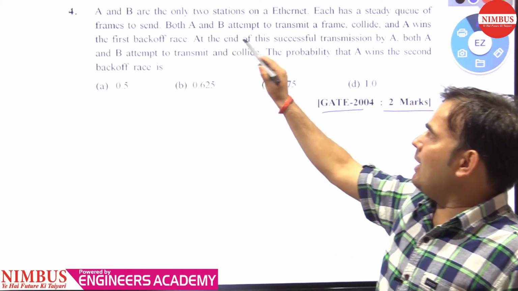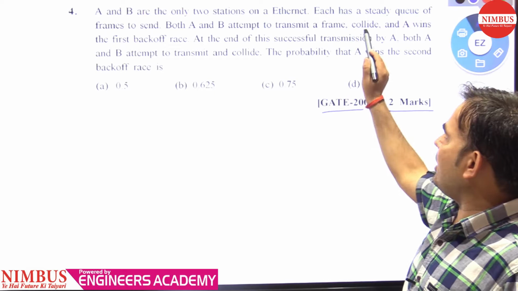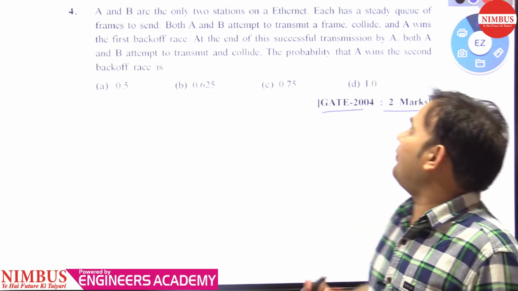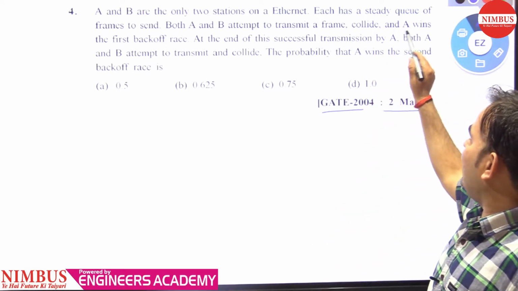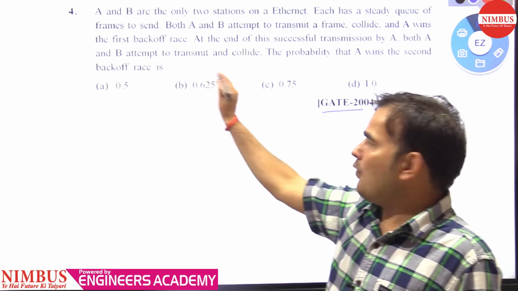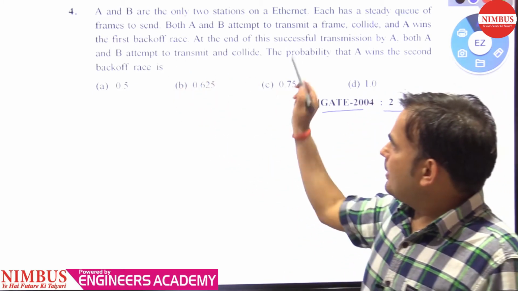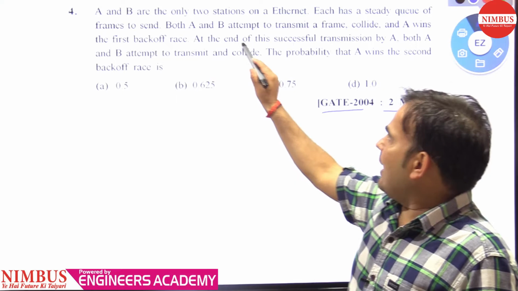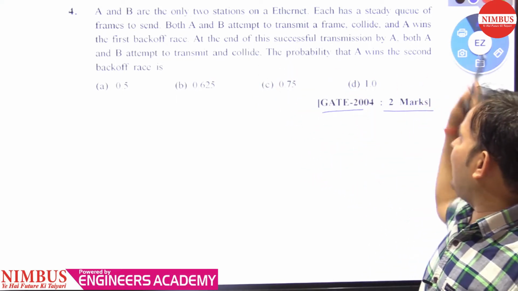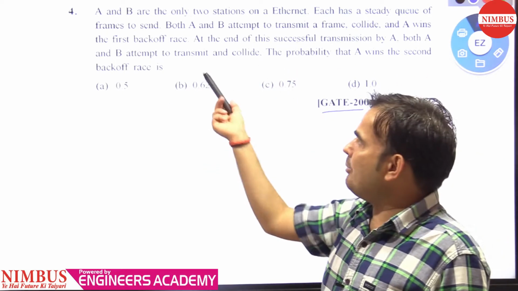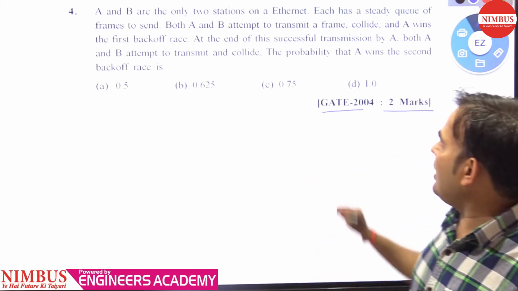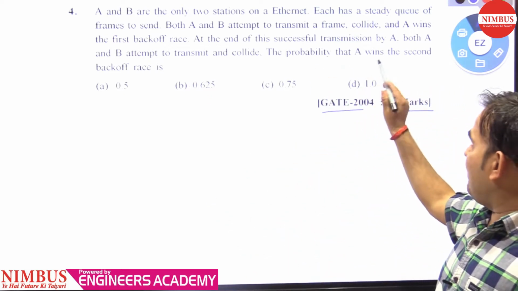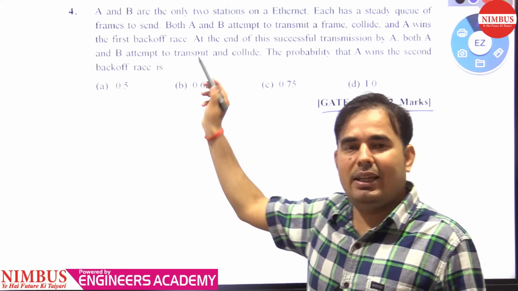Both A and B attempt to transmit a frame, collide, and A wins the first back-off race. At the end of this successful transmission by A, both A and B attempt to transmit and collide. The probability that A wins the second back-off race is?